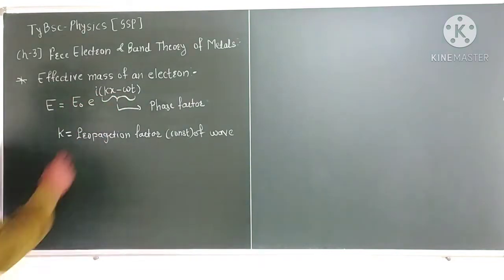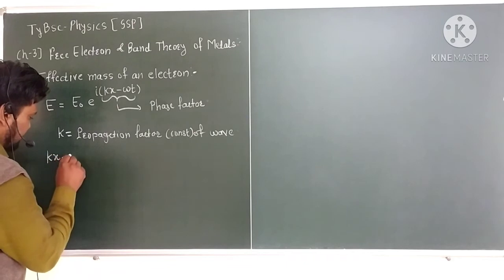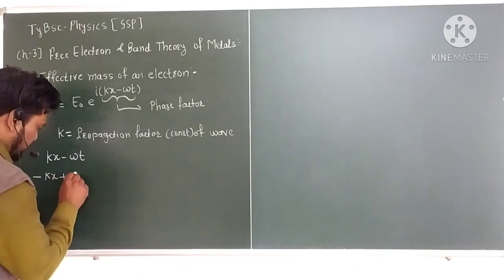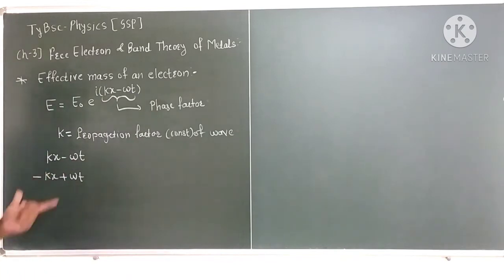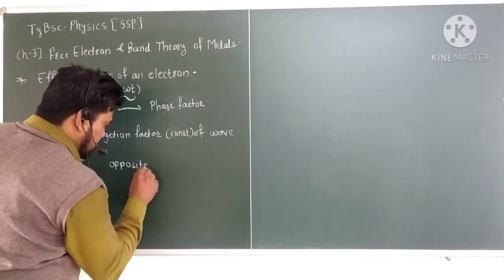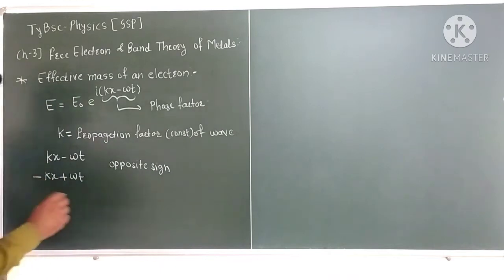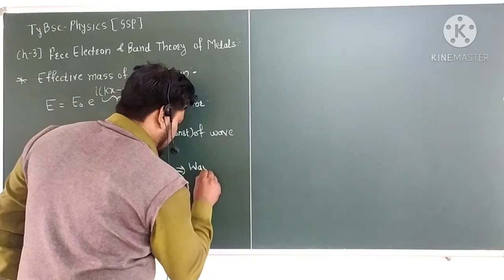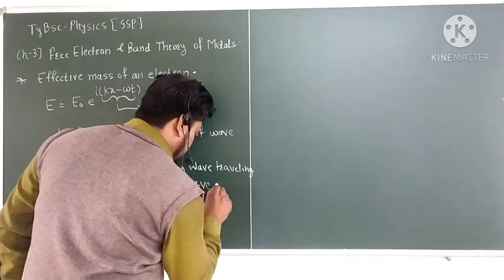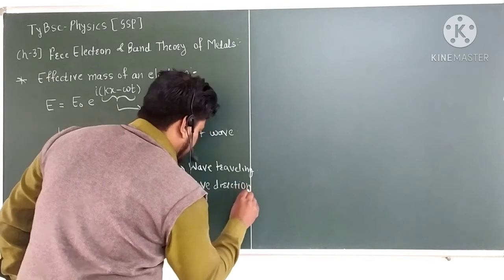If we analyze the phase factor kx minus omega t, or minus kx plus omega t, we see that kx has a positive sign and omega t a negative sign, or kx has a negative sign and omega t a positive sign. So the signs are opposite, and that is why we say the wave is traveling in the positive direction.